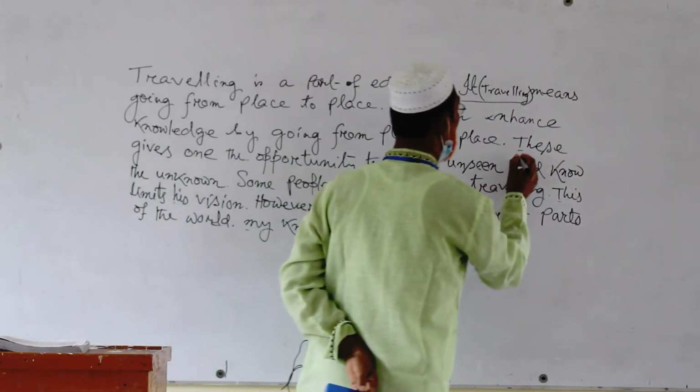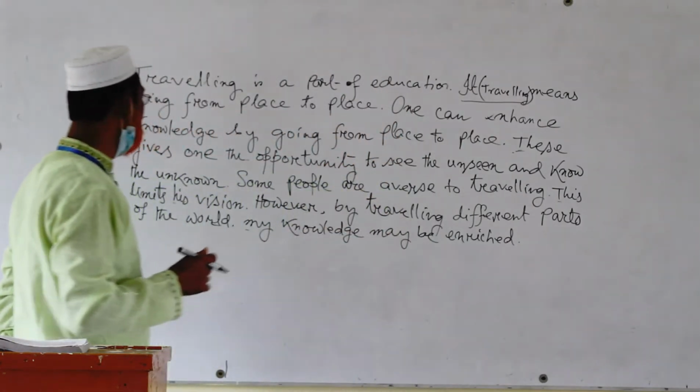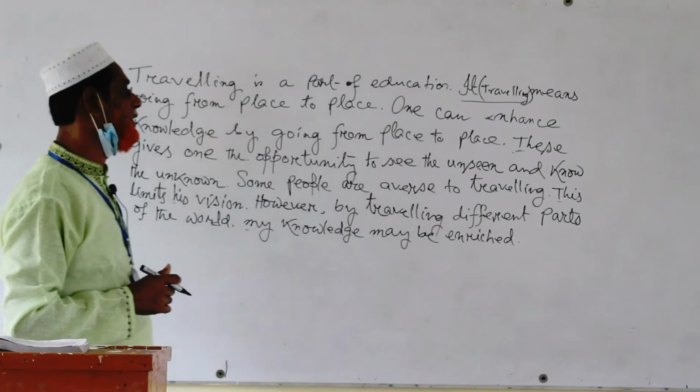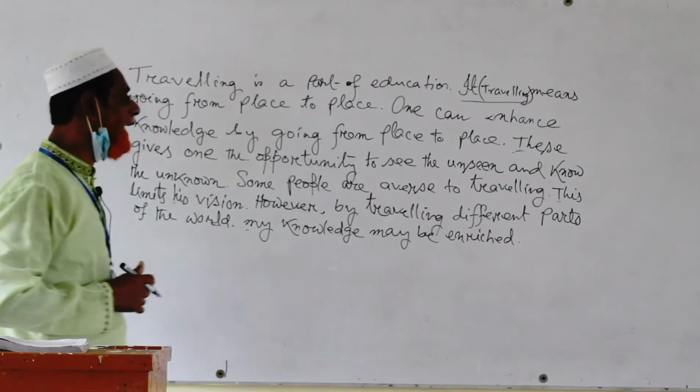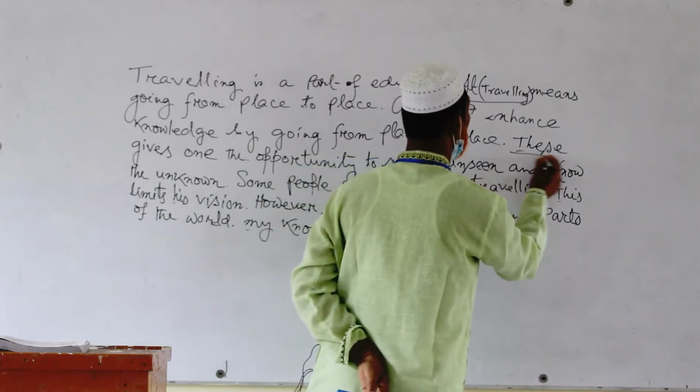Again, we can find this. This gives one the opportunity to see the unseen and know the unknown. Here, this means this gives.